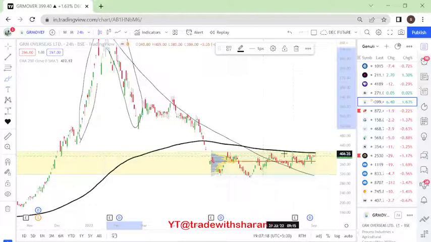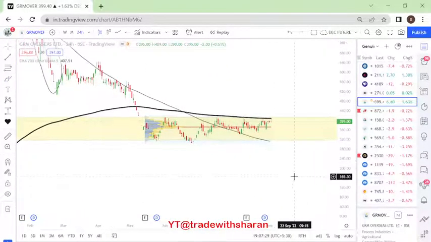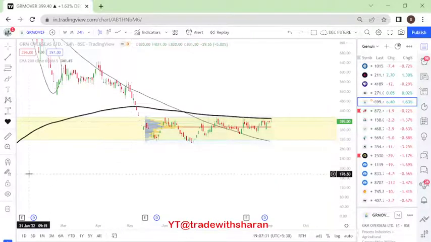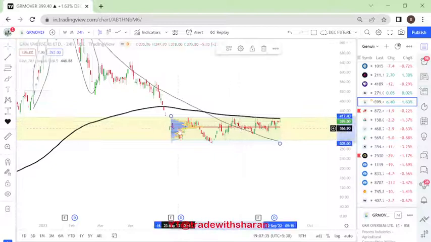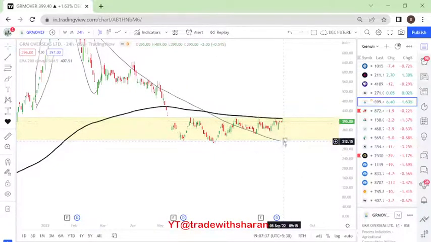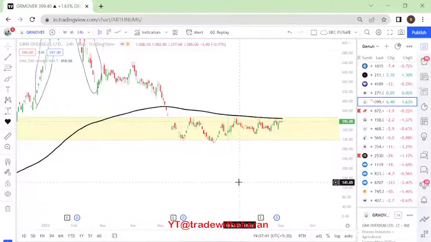Third, again, the price is consolidating when most of the stocks have done great. In this zone, it has been sideways. So this is purely something that I would want to avoid. But having said that, if anybody still wants to look at it, as long as the price doesn't cross this zone, there is no volume and everything doesn't work here. So we'll remove all these things, right?